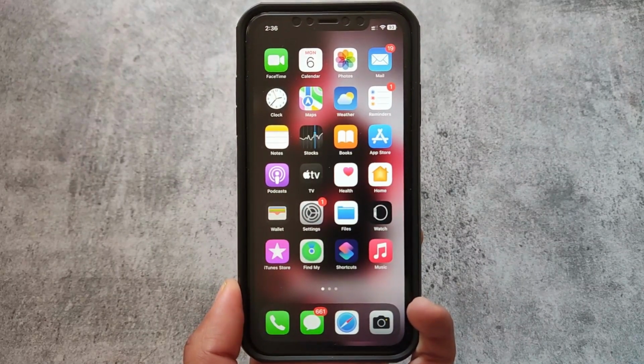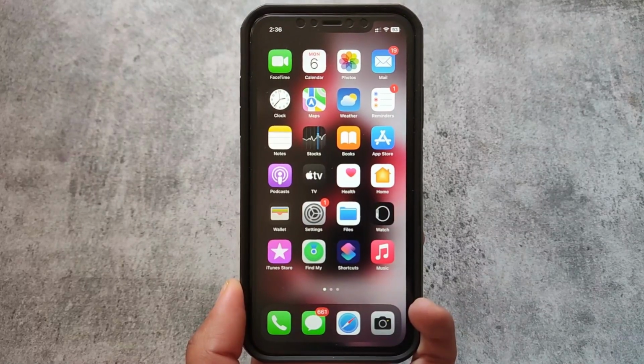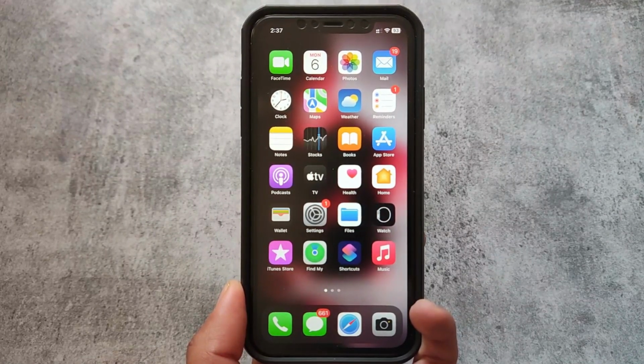This is iPhone 11, just a video to show you that I'm using iPhone 11 and the things which I'm using here, just for fun purpose, I think so.